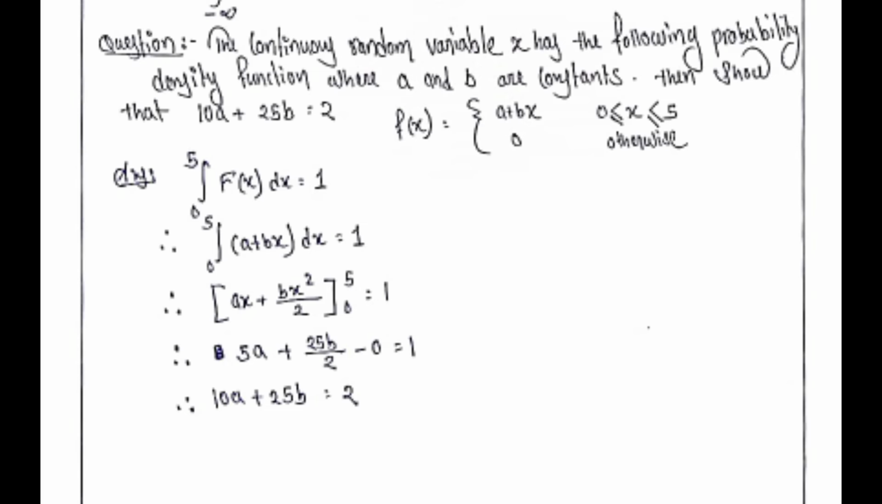So 0 to 5 f(x) dx equal to 1, 0 to 5 integration of a plus bx dx equal to 1. Substituting the values and integrating, ax plus bx square by 2, from 0 to 5 equal to 1. So 5a plus 25b by 2 minus 0 equal to 1. Then the final result is 10a plus 25b equal to 2. Hence,